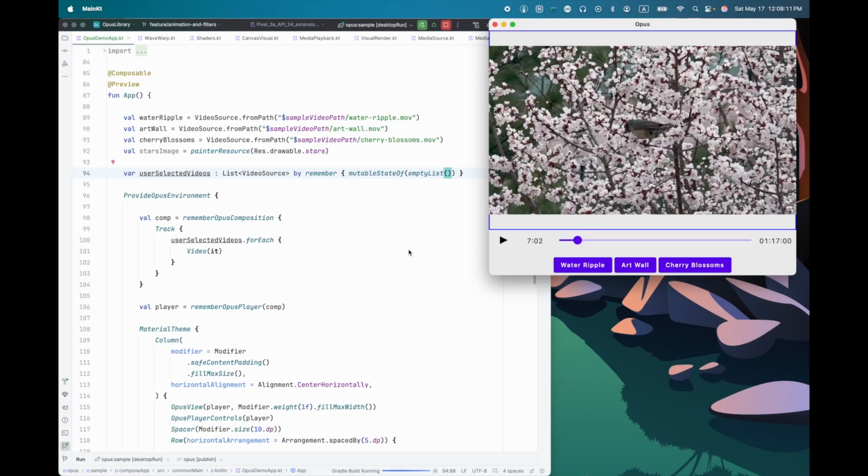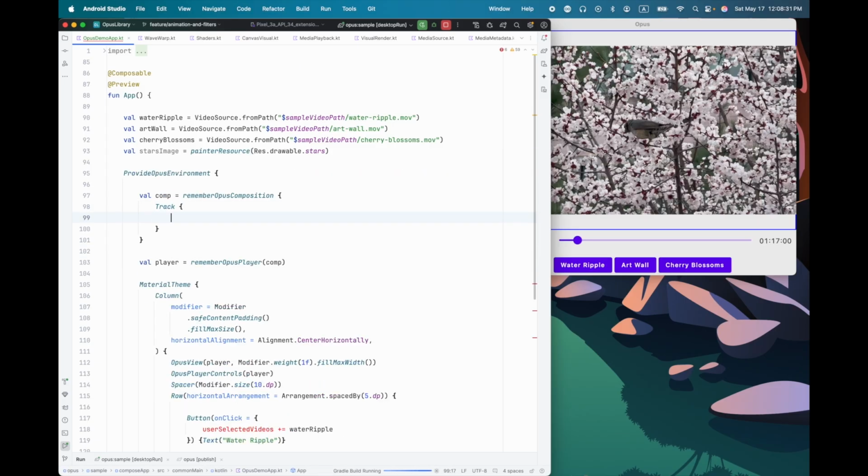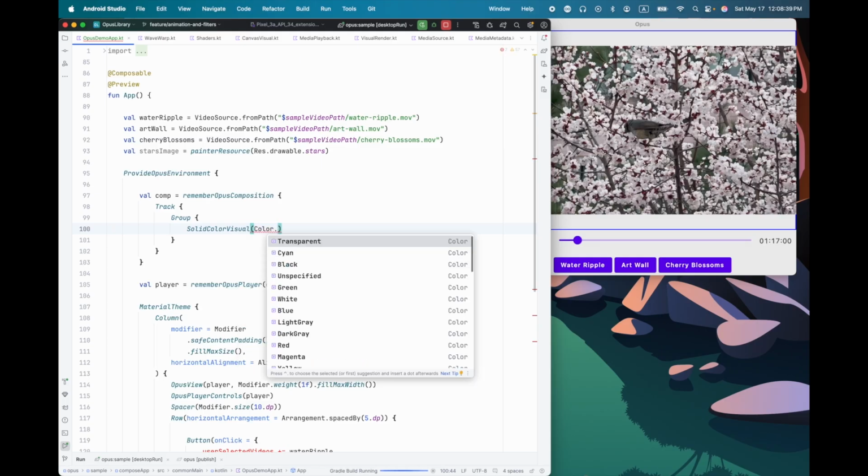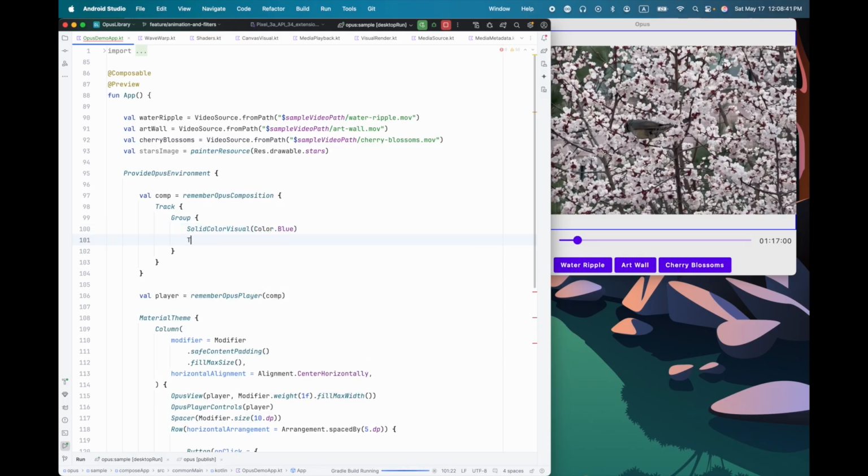Let's do a different kind of edit instead. Instead of making a track, I will do a group. And inside the group, we'll do a solid color visual in, let's say, blue. And then we'll do a text visual, and we'll make this say hello, and we'll make this in cyan. Okay, and we need durations on these, so duration, let's make this 3 seconds, and we'll do the same thing here.